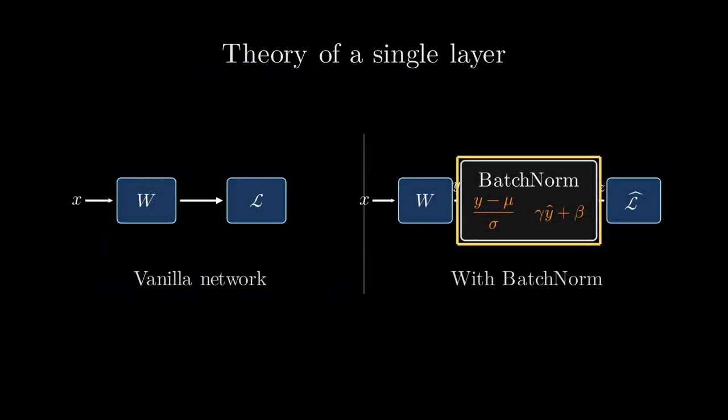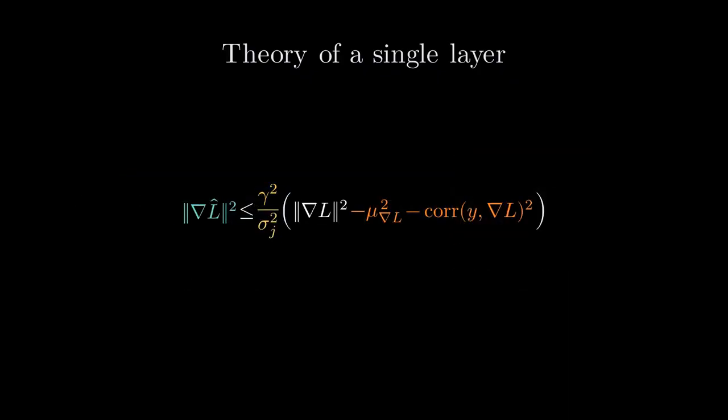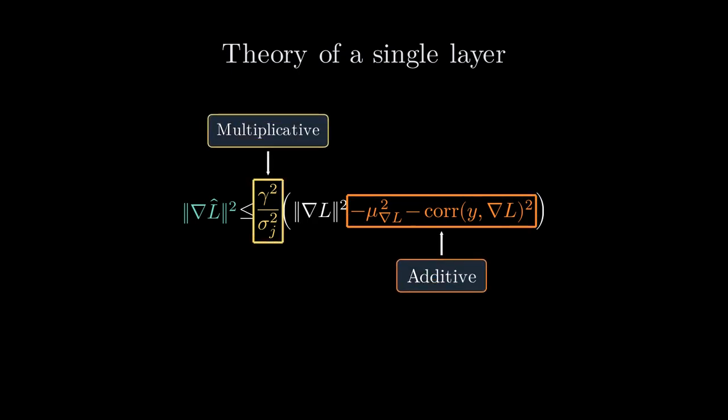The paper presents theory for a simplified setting, a single linear layer followed by batch norm. Theorem 1 states that the squared norm of the gradient of the loss with respect to normalized activations is bounded by gamma squared over sigma_j squared times an expression that subtracts the squared mean of the gradient and the squared correlation between activations and gradients. This shows batch norm provides both additive and multiplicative reduction of the Lipschitz constant.